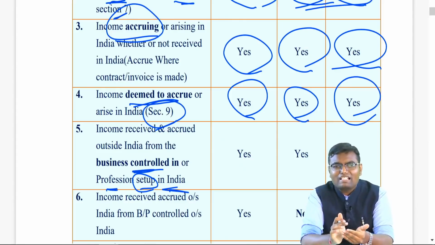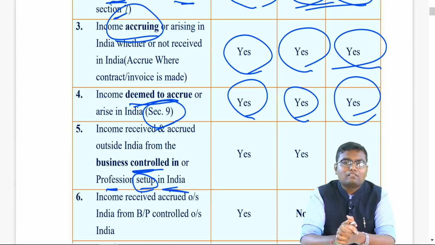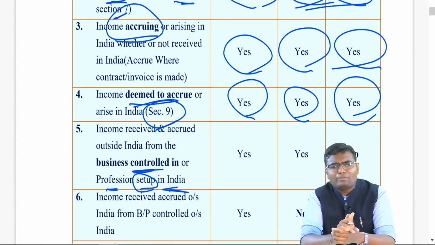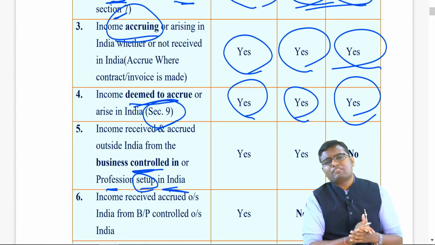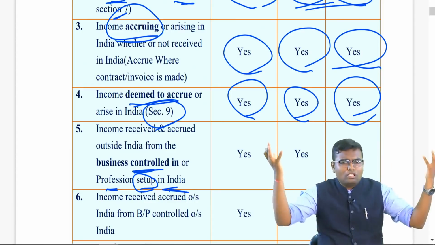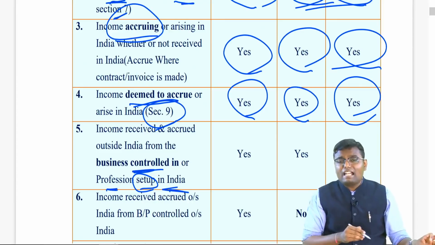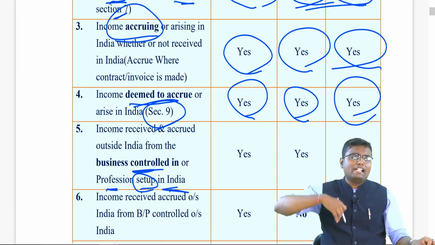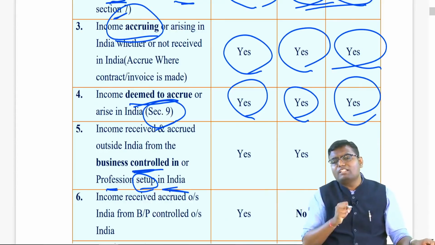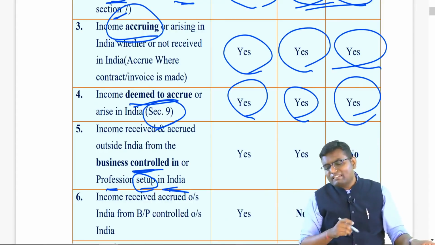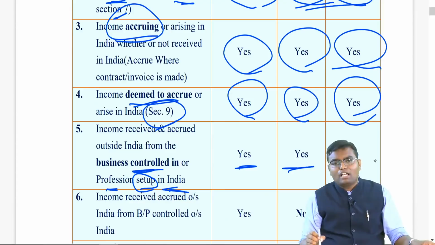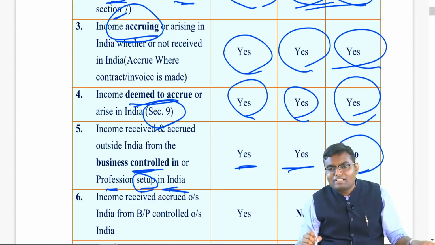Can we charge tax from such a non-resident? The answer is no, because the income does not belong to India. It is just controlled from India. If a person is coming to India for a visit, there is no rule that he can't manage the business. And that's why this kind of income, which is accruing outside India and received outside India with just control in India, will be taxable only to R&OR and RBNOR, not to a non-resident.